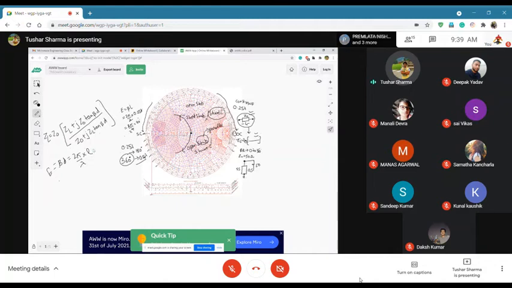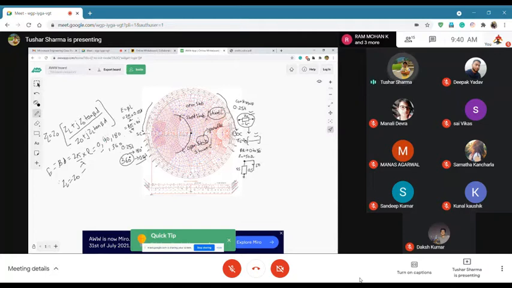Let's vary this electrical length: 0, 90, 180 and 360. If you start with 0, then your length is 0, and your Z in will be pretty much equal to your ZL, which is the center of the Smith chart.